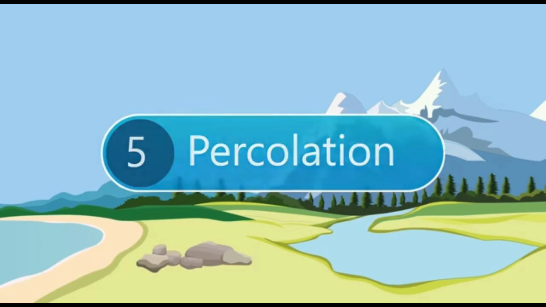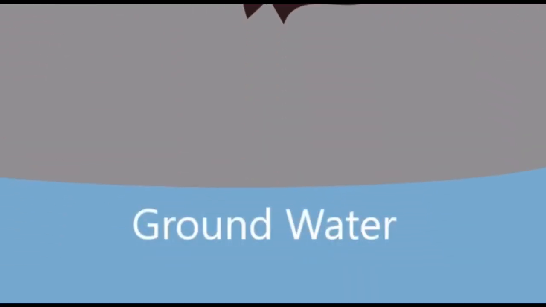Percolation. Sometimes, this water turns into groundwater, or water that is soaked up into the ground. This process is called percolation. Water flows downward under the layers of the soil, and then it starts again.